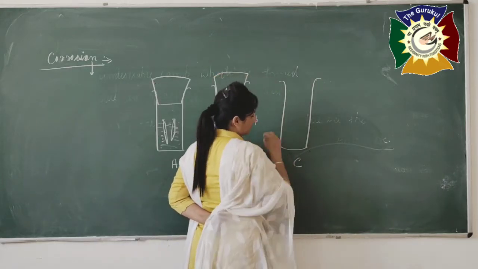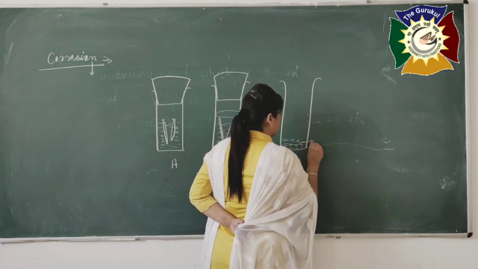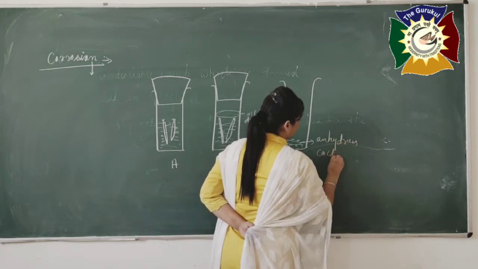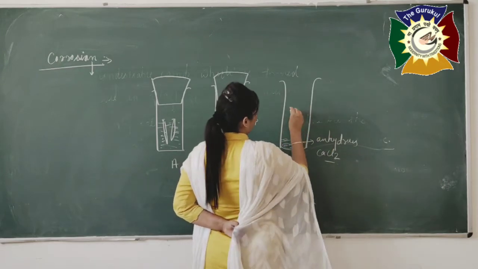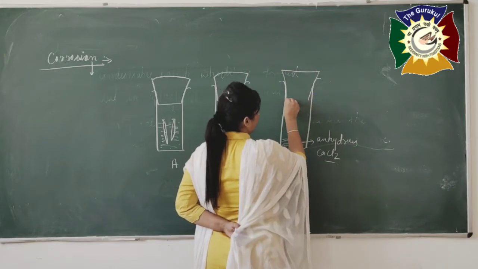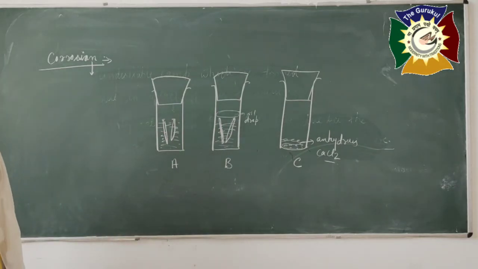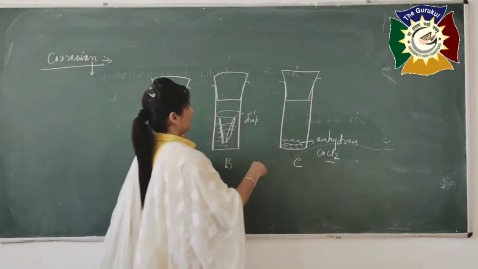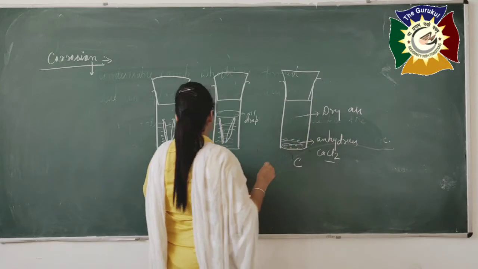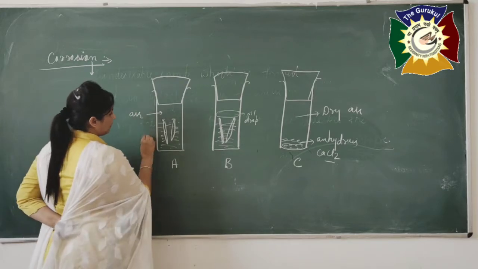In the third test tube we have to take anhydrous calcium chloride, and we have to remove all air from it, and again a rubber cork. In the first test tube, air is present plus simple water.